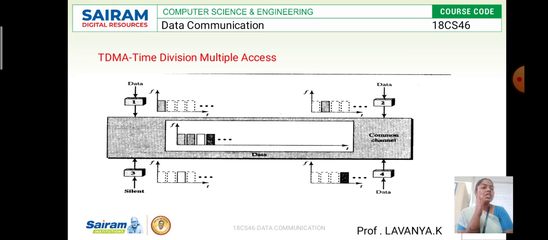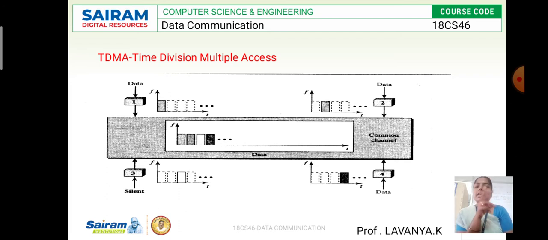So first, when a station wants to communicate to another station, it uses its respective time slot. Within that slot, they have to complete the transaction from one device to another. If it is not done within that time, that particular transaction will be terminated in that network. And here also, all four stations use the common channel, in the different time slots of the respective stations. This is what TDMA is.